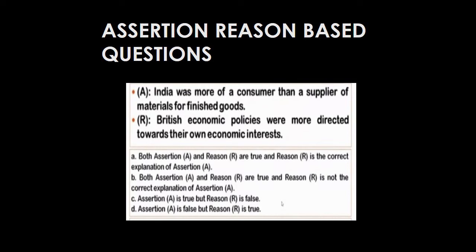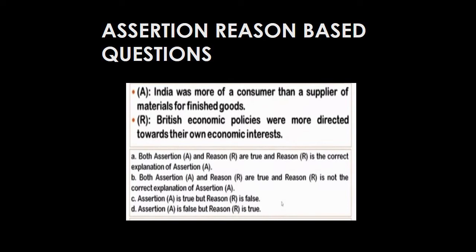This assertion is not correct, because India was not a consumer rather than a supplier of materials for finished goods. Actually, we supplied more raw materials to other nations, so we were exporters of raw materials for finished goods, especially to Britain. So it means the assertion is not correct or not true.